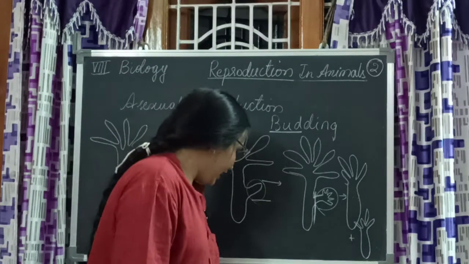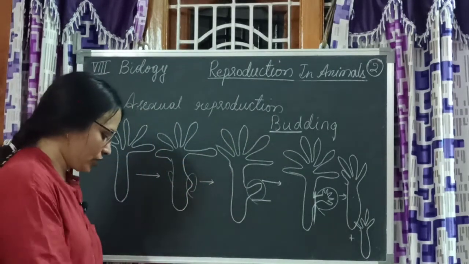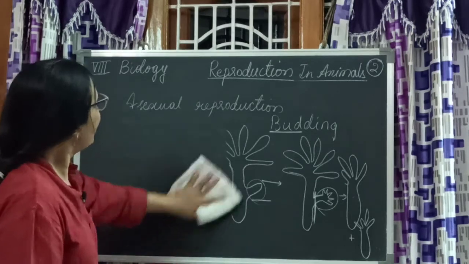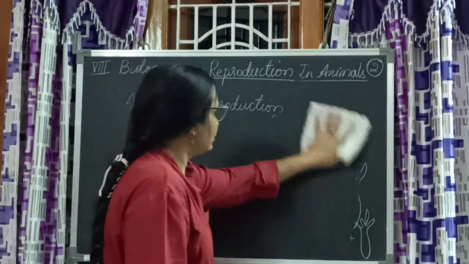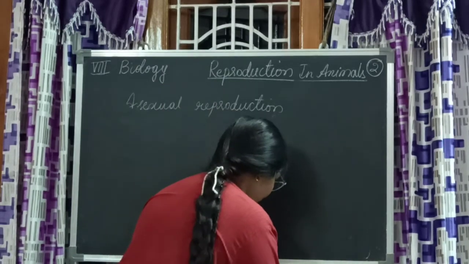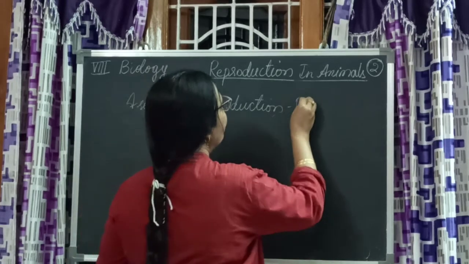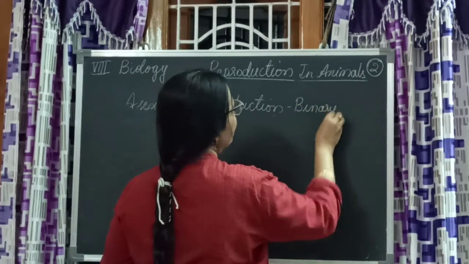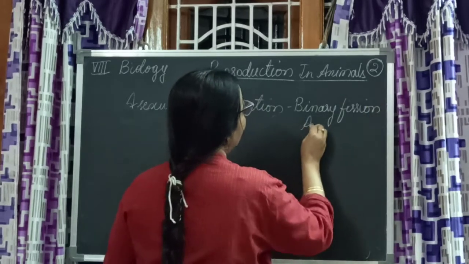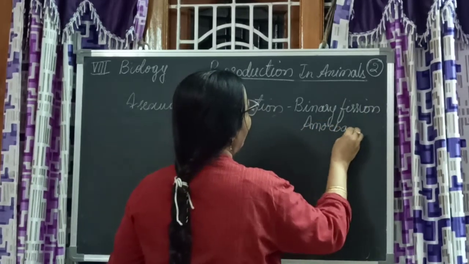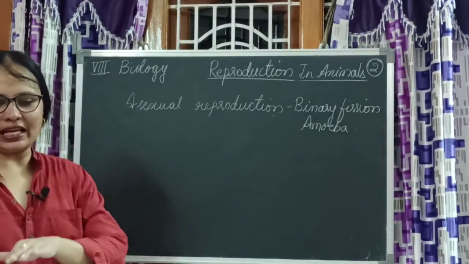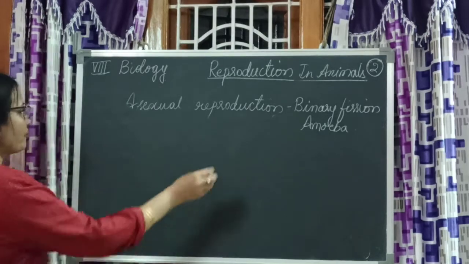Now let us see the next type of asexual reproduction. The next type of asexual reproduction is binary fission. Budding and binary fission both start with B only. We are talking about binary fission in amoeba. Now, how does this binary fission take place? It's actually very easy. Let us see.